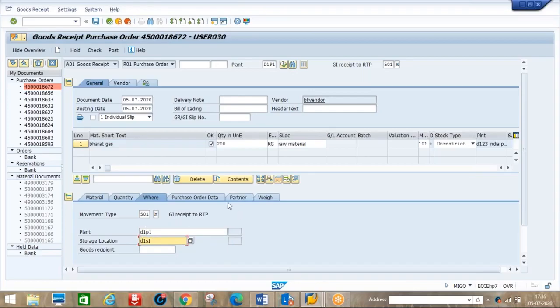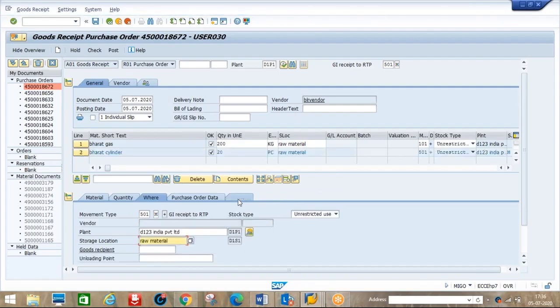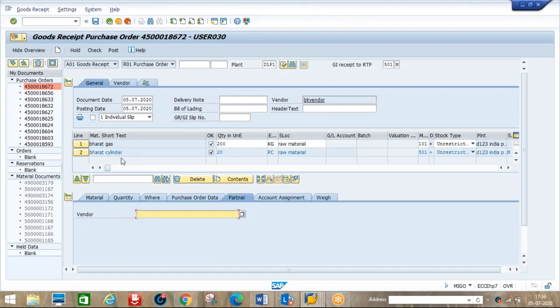Here we need to enter the partner also. Go to partner, because there is no link. If there is a PO for a cylinder, the vendor comes automatically. There is no link to a purchase order vendor here, so which vendor is supplying the cylinders to us, that is the reason we need to enter the vendor here. Bangalore vendor, sorry, 3 is our PO vendor. Okay, enter.